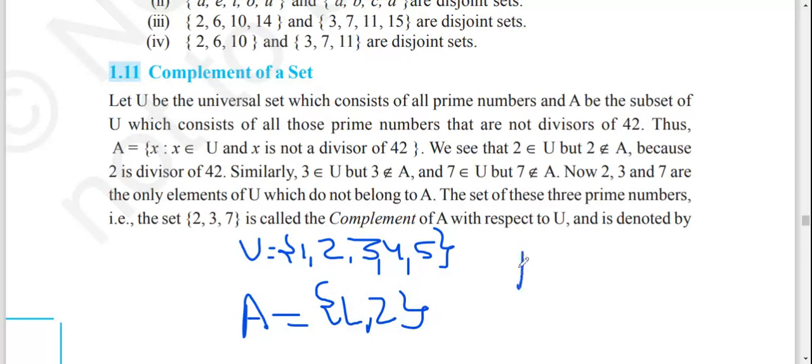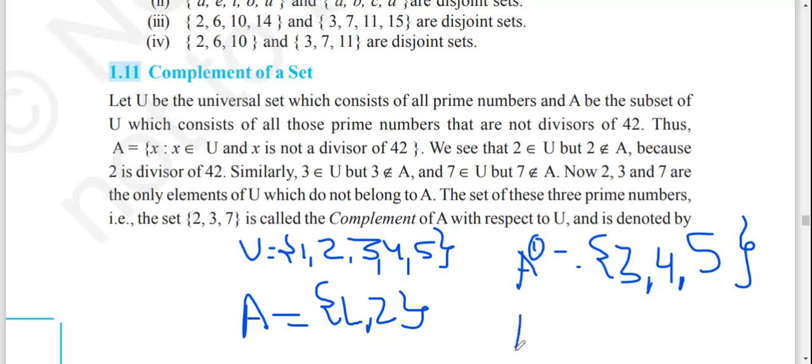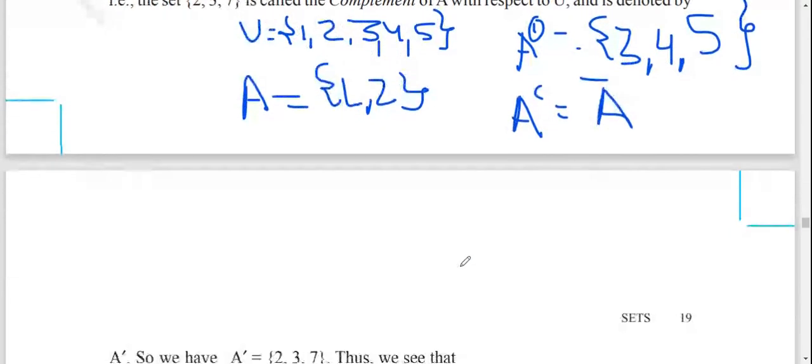Then you denote the complement of set A as A complement, which is what is not in A. That is 3, 4 and 5. So this is the complement of set A. You can write it with a dash, or with a C as a power, or write A complement. The complement of set A is defined as the elements which are not in set A.